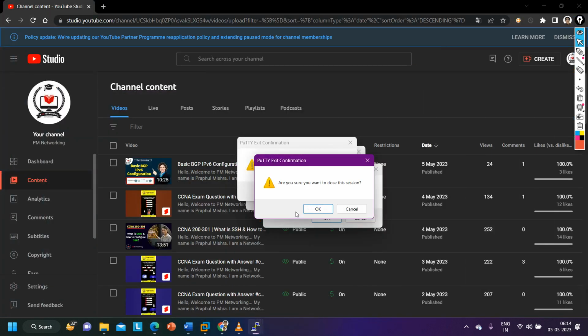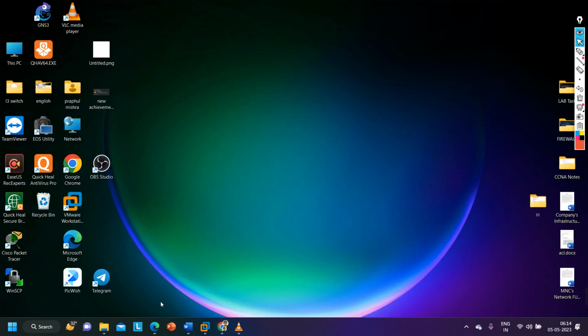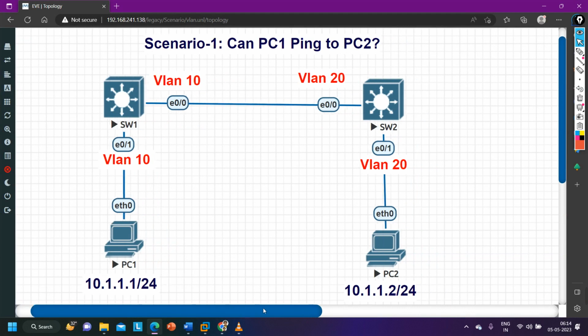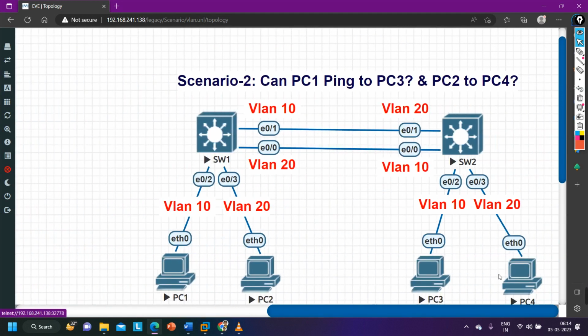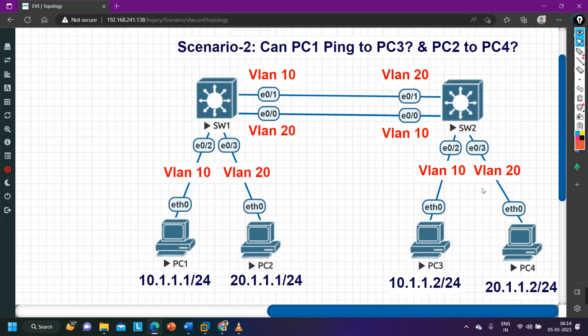Let me close the... done. Now let me discuss the second scenario. Second scenario is here in front of you, guys. In this scenario, you can again see: can PC1 ping to PC3 and PC2 can ping to PC4.